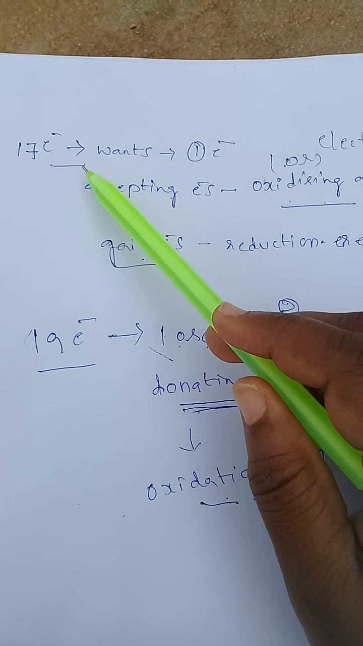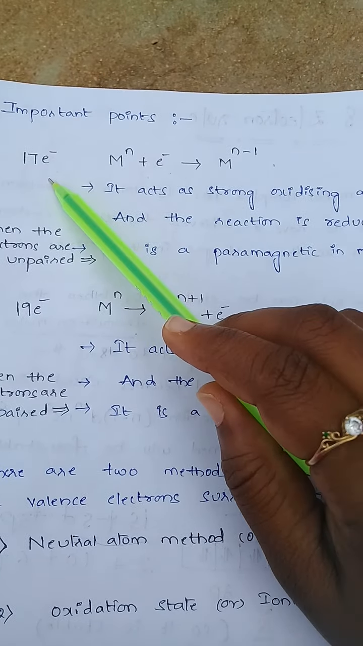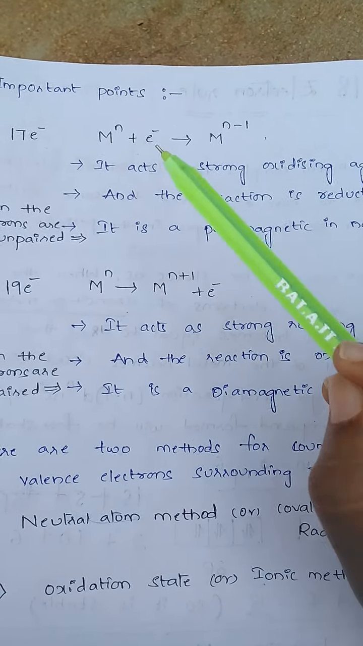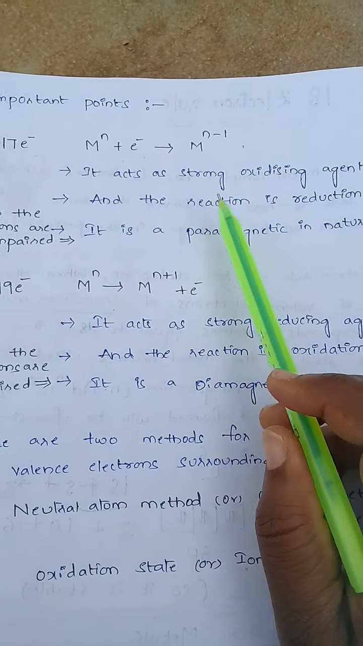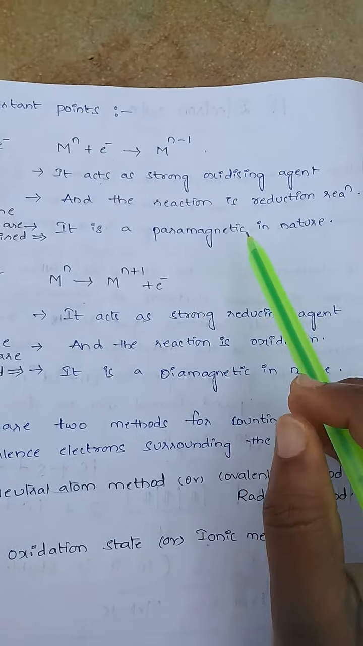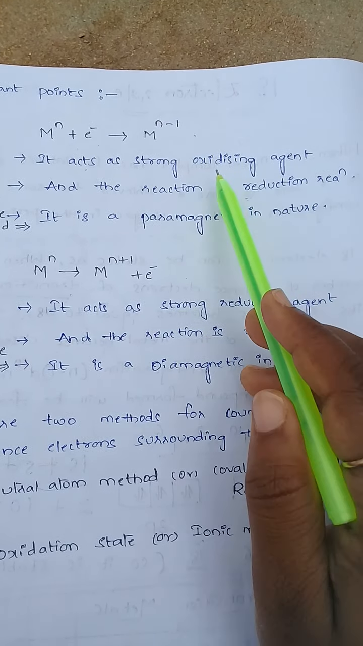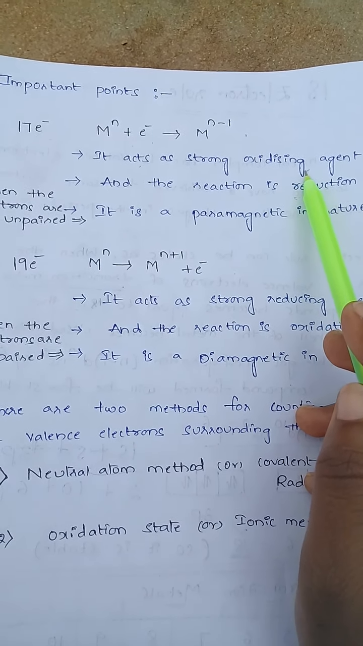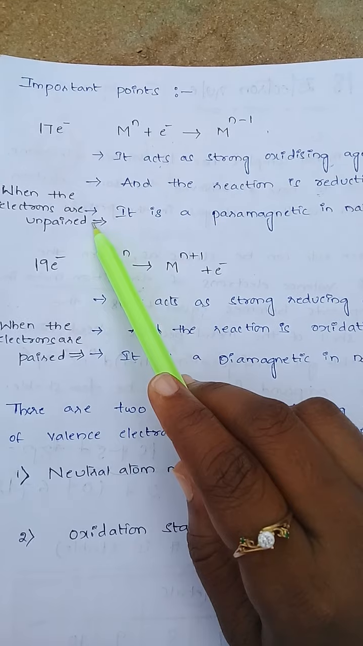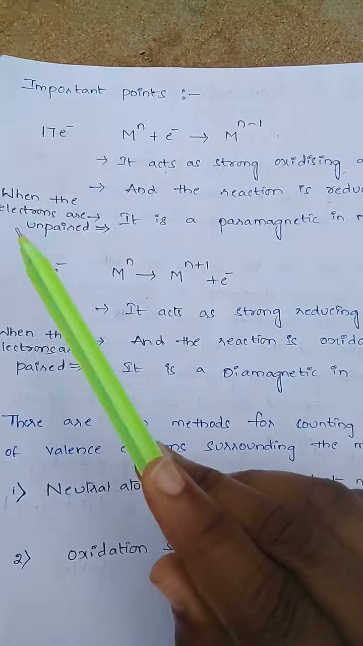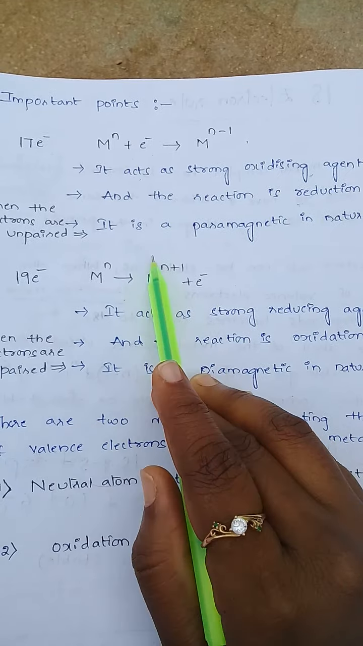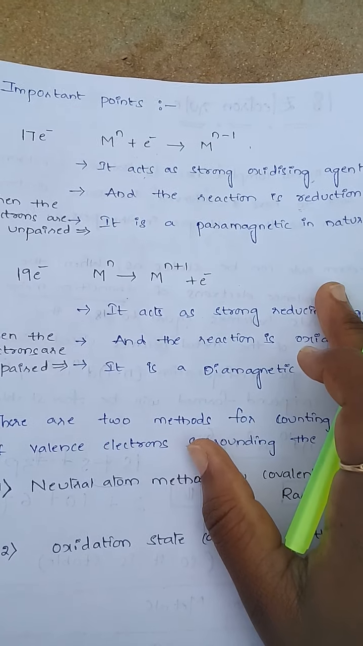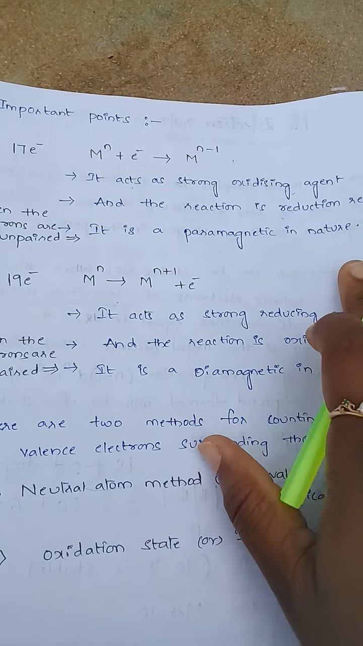When the complex attains 17 valence electrons, it wants one electron to attain stable configuration. Accepting electrons means gaining electrons, which is a reduction reaction, and the complex acts as a strong oxidizing agent. When the electrons are unpaired, like in 17 electrons, the nature is paramagnetic. That is a property of unpaired electrons.